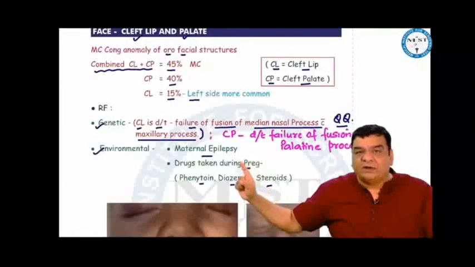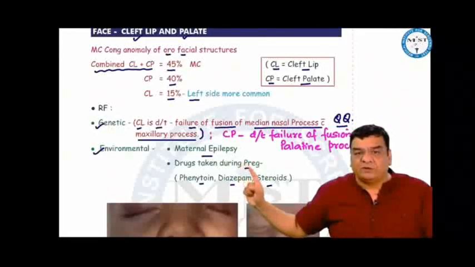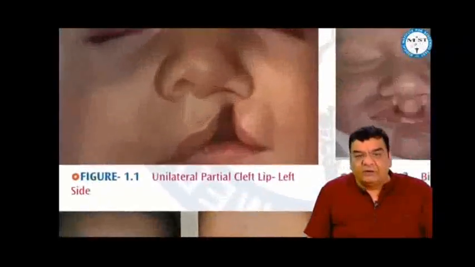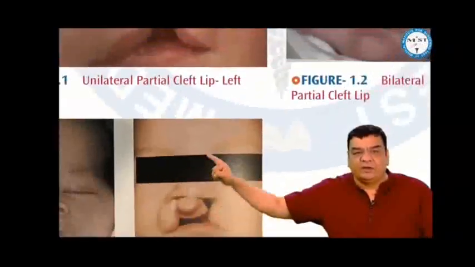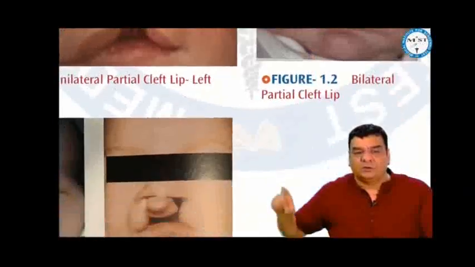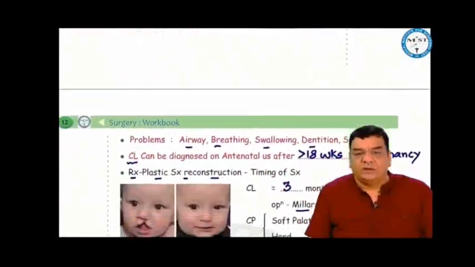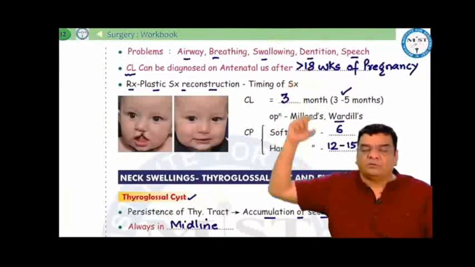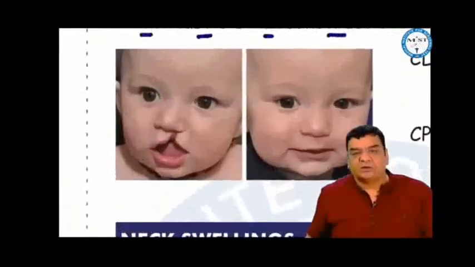Environmental factors: if the mother had epilepsy during pregnancy, or if she is taking antiepileptic drugs like phenytoin, diazepam and steroids. There can be partial cleft lip, something like this, or there can be complete cleft lip. It can be either unilateral or it can be bilateral. Cleft lip can be diagnosed on antenatal ultrasound after 18 weeks of pregnancy, and there would be problems related to airway, breathing, swallowing, speech and dentition. So this will require surgical correction or plastic surgery.